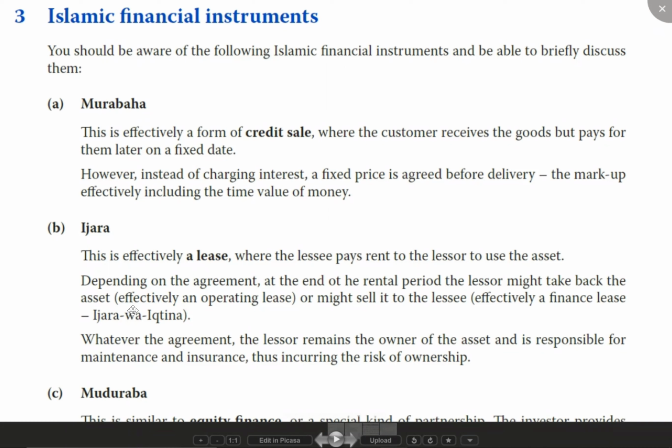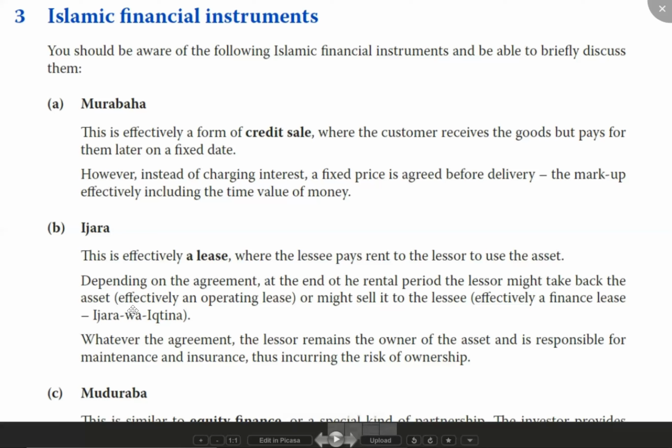Even if I have given you an asset on lease of, let us say, 2 years, you are not going to be the asset owner for 2 years. You are just going to be like a tenant, a person who is renting it from me. You will just pay me the rent, and that's it. You cannot sell the asset. You cannot claim depreciation on the asset. So that is an operating lease. That is your Ijara.